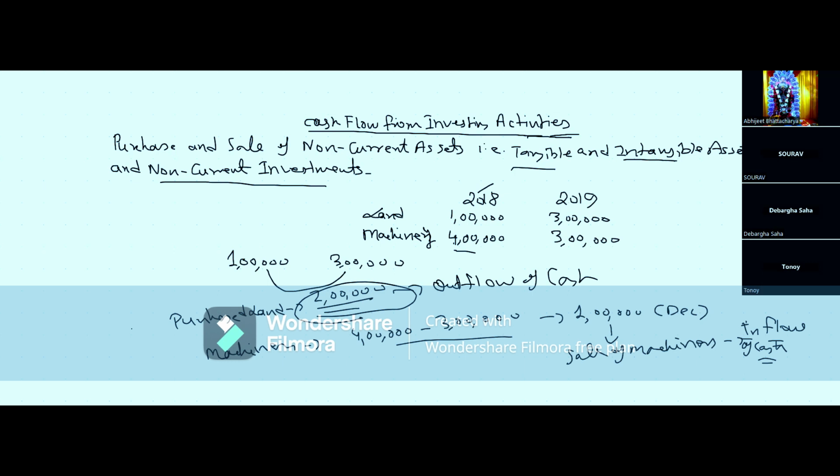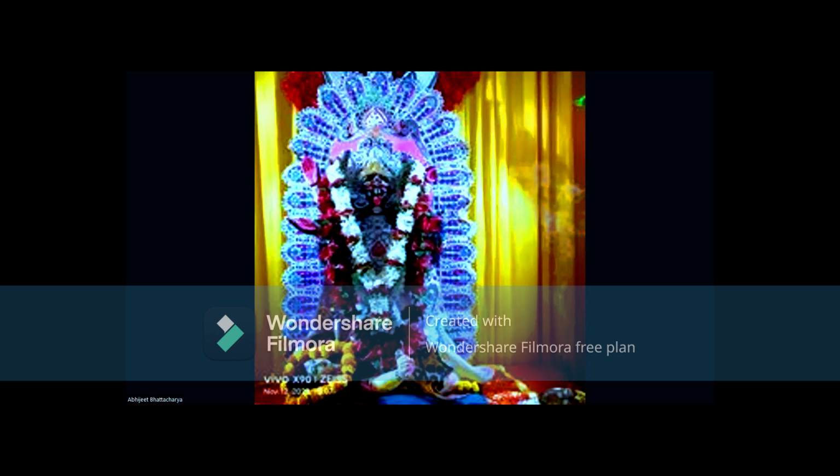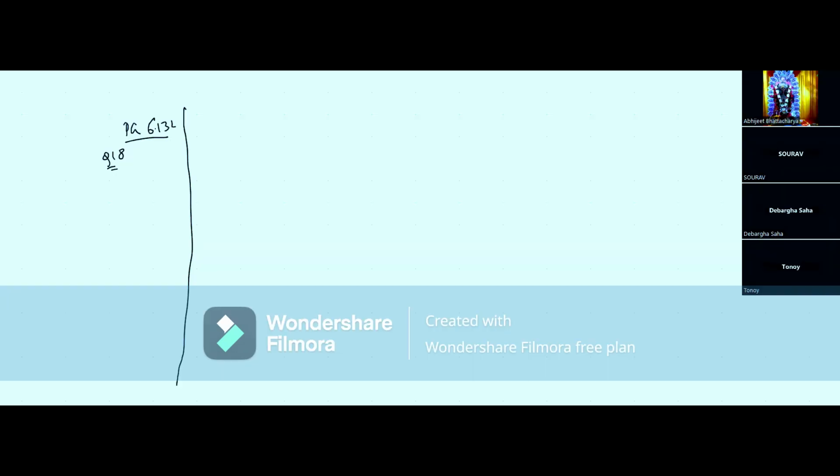So this is what investing activities is all about. So what we will do now is, we will do a sum to help you to understand this better. From the following particulars, calculate the cash flow from investing activities. So let us start this. First thing, we have to write over here cash flow from investing activities.